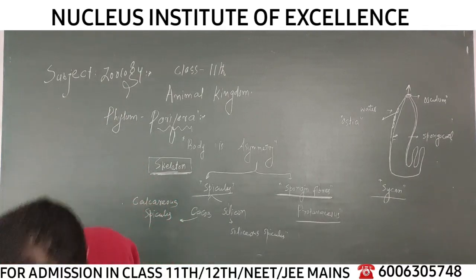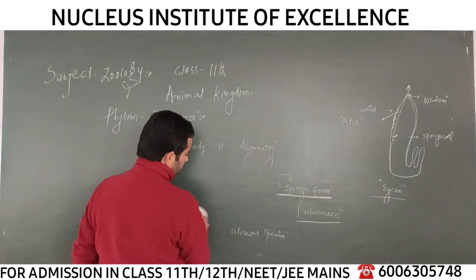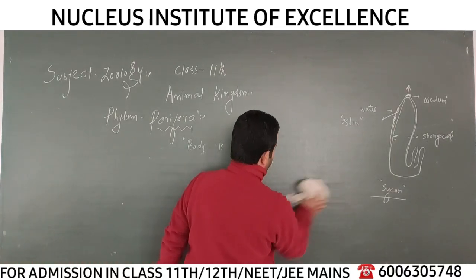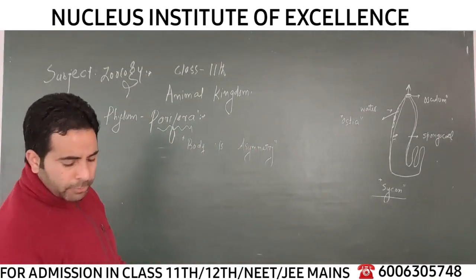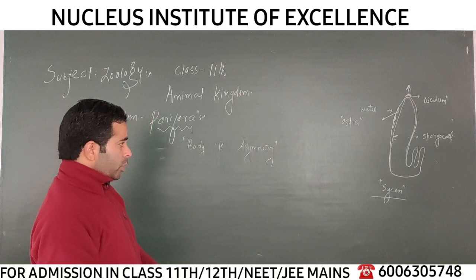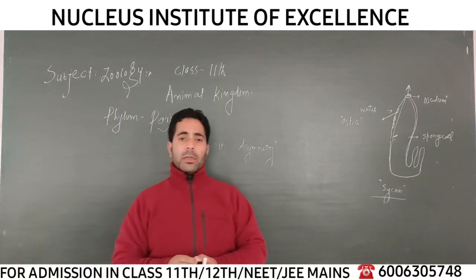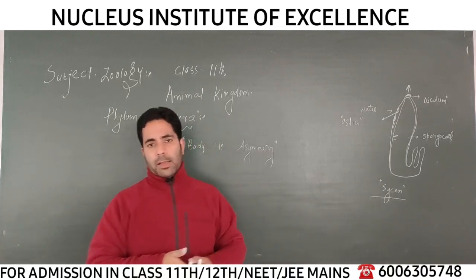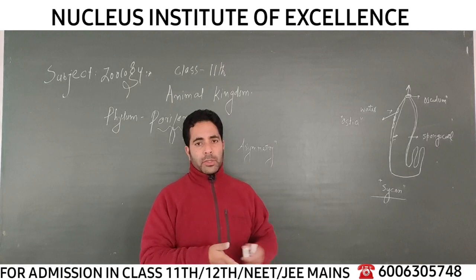Now moving to the next character, this is a physiological character of the body, called digestion. So far as digestion of food is concerned, in different animals we see only two types. One is intracellular digestion, where digestion takes place inside the cells due to lysosomal enzymes.